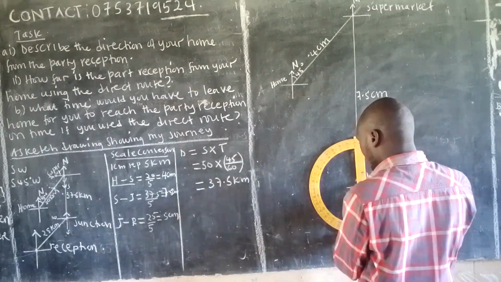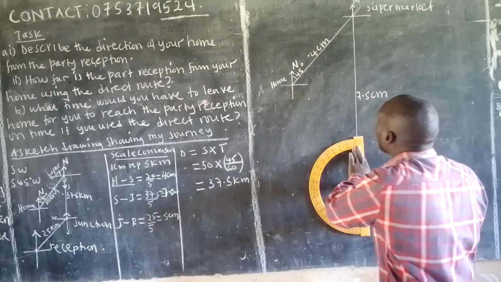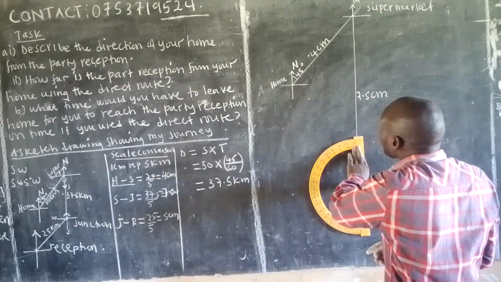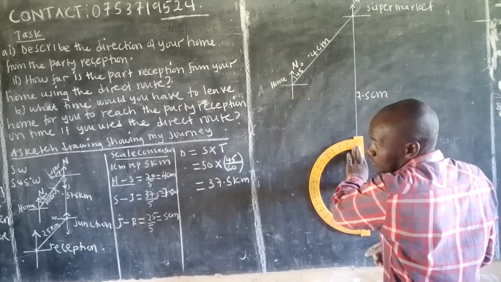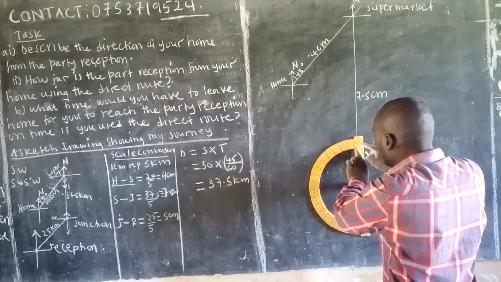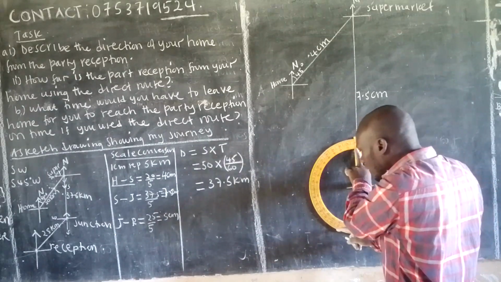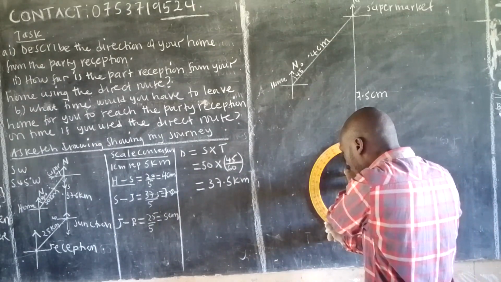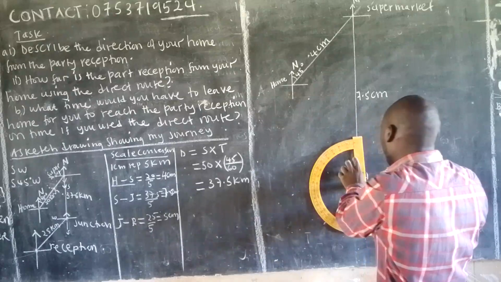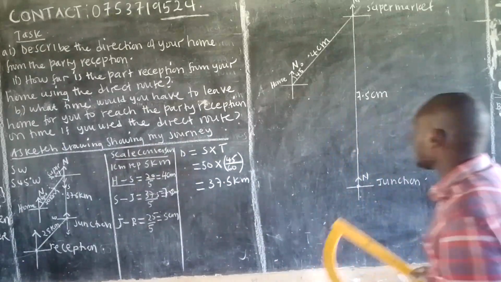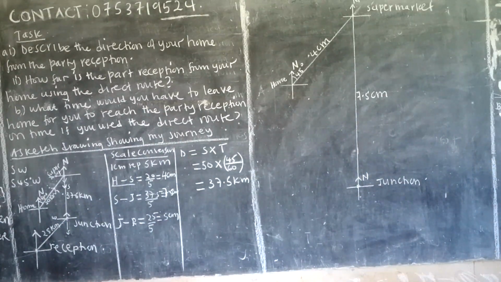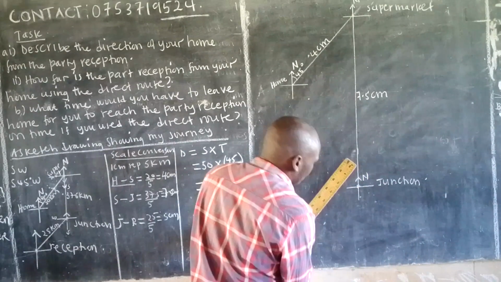45 degrees southwest. Where are you? 45 degrees southwest. Okay, the 0, we begin from here. 0, 45 is there. You now get your ruler and draw that line. Okay, it will be able to at least come out.